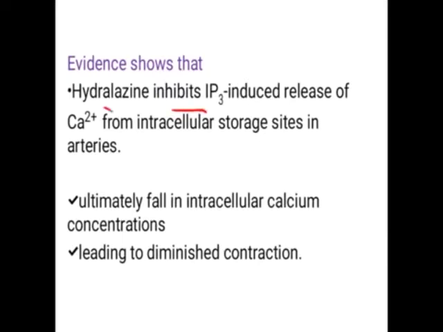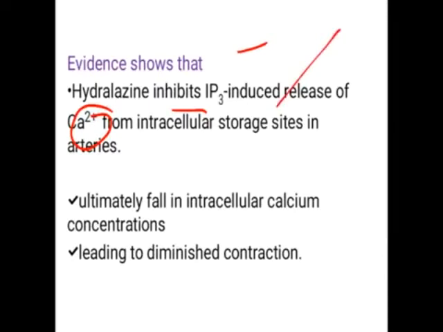to inhibit the release of calcium which is induced by IP3, inositol triphosphate. So hydralazine inhibits inositol triphosphate induced release of calcium from intracellular storage.